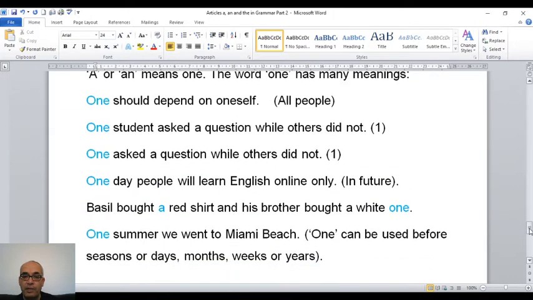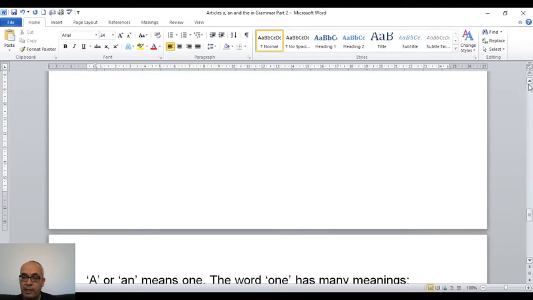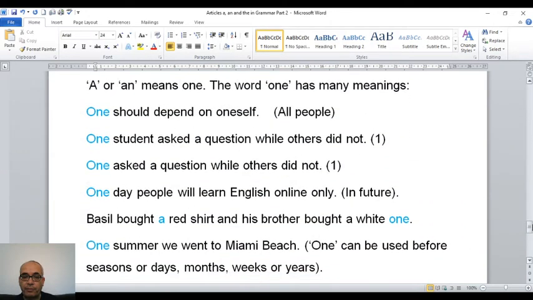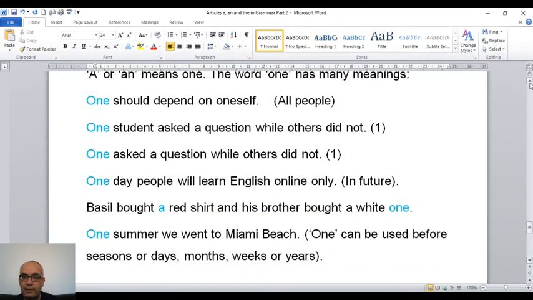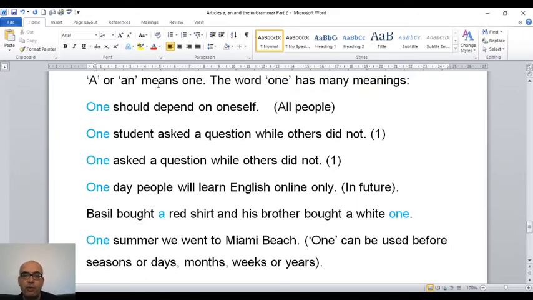So now, this is very interesting. Yes, I explained a and an. You know, a means one, an means one. The word one has many meanings, as you can see, 1, 2, 3, 4, 5, and this one, 6. One should depend on oneself. What is the meaning of one? It means people. So one should depend on oneself. One here means people. And if you use one here, you have to use oneself here.